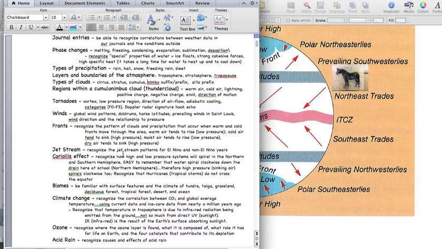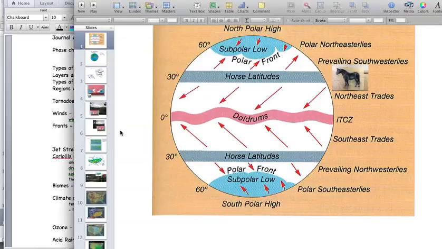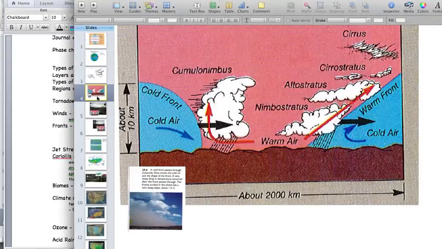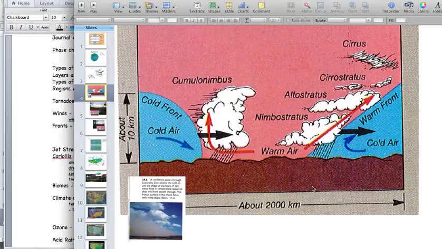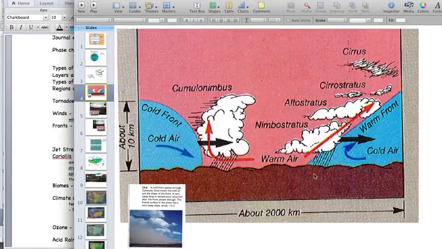So these fronts, let me show you the picture I want you to be able to interpret there. With fronts, it's really just looking at this picture and understanding what it's asking you. But if I said a warm front is approaching, so if a warm front is moving in, we would first see cirrus clouds. Now, depending on the moisture levels and the humidity, the cirrus clouds could start to collect and get darker and turn into cirrostratus.